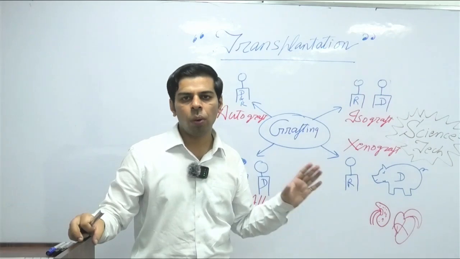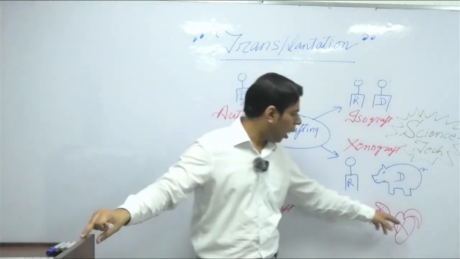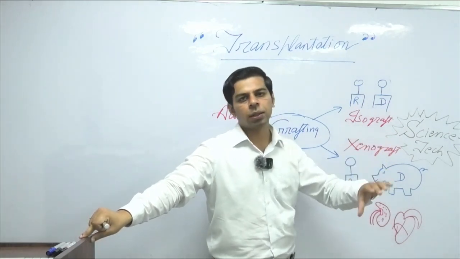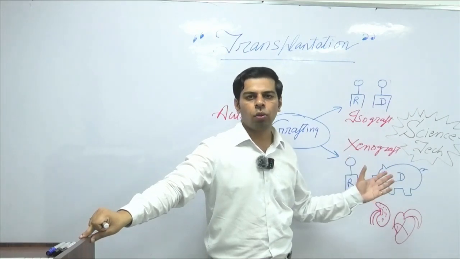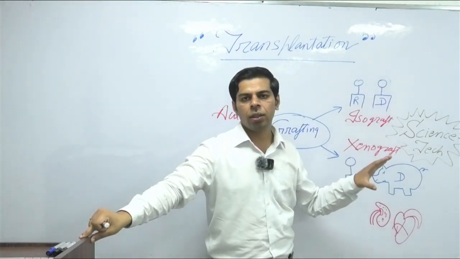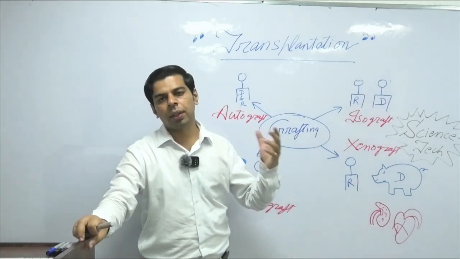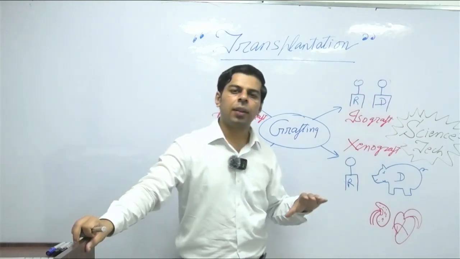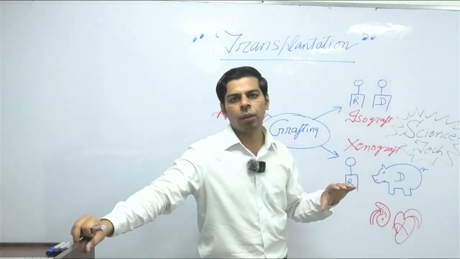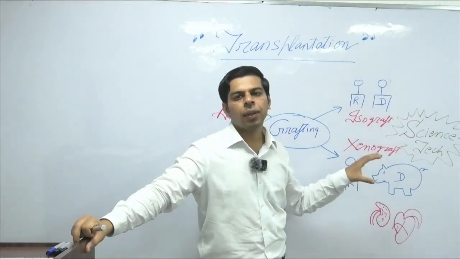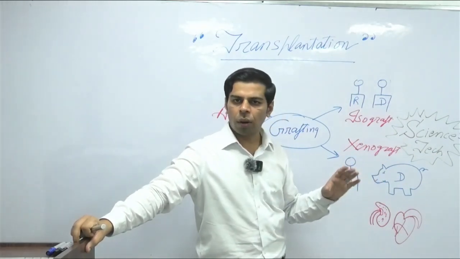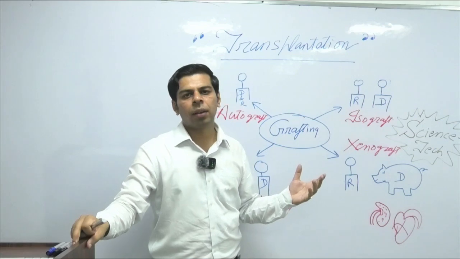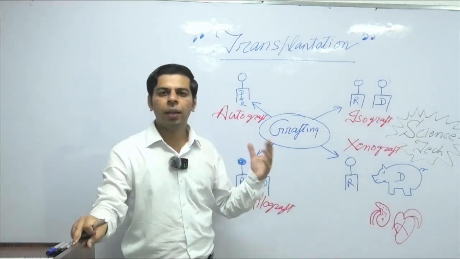Last year we saw a bold experiment in the US where a heart was transplanted from a genetically engineered pig. Make sure it's not that you just pick any random pig and try to transplant it into human beings. First, the pigs are genetically engineered. They are raised because the immunological risk is very high. We cannot just mix and match any two distant species. After genetic engineering has been carried out, so there is minimal risk of immunological reaction, then the structures are implanted. In that case, the person survived for almost 1 month. He was a convicted person dealing with a medical complication where the chances of survival were low, so he went ahead with it.